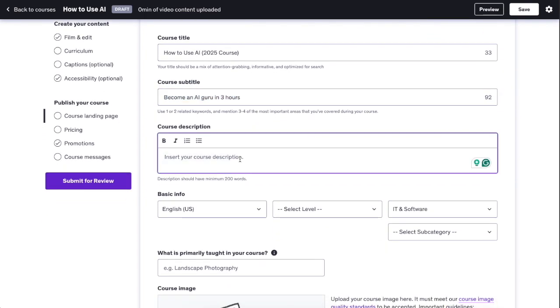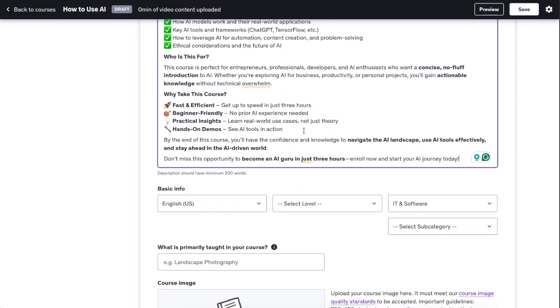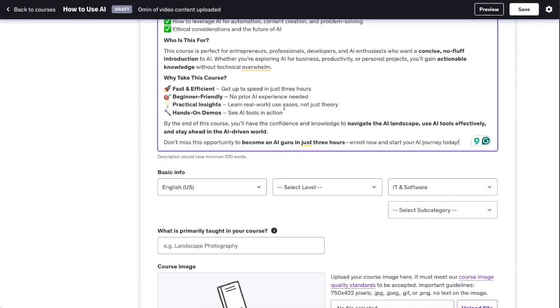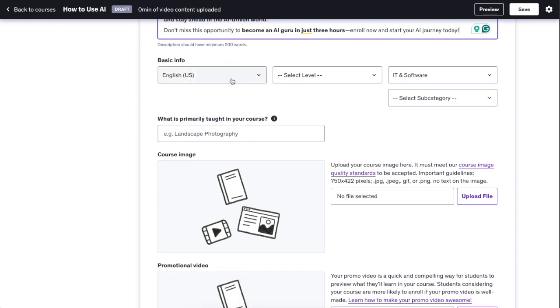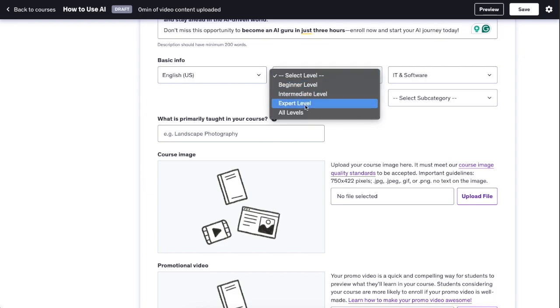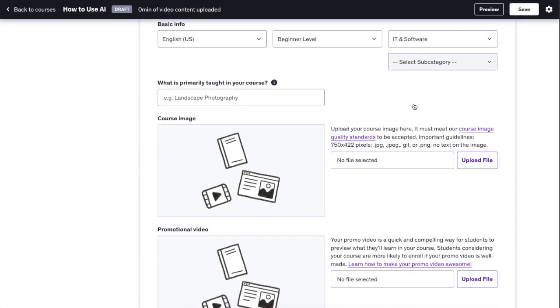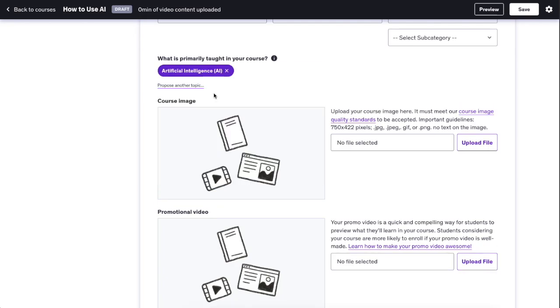And then you can add a course description. And this one should be at minimum 200 words. And just for the heck of it, I created one with ChatGPT. Obviously, you shouldn't do it that way. You should spend the time to make it actually count and make it something that stands out from the masses. Then specify your basic info. So you do the language. You can do, for example, let's do beginner level. Then you can also specify a subcategory if you want to. Then what is primarily taught in your course, let's do AI. It is going to suggest me these. These are basically your tags, so you can propose other topics as well.